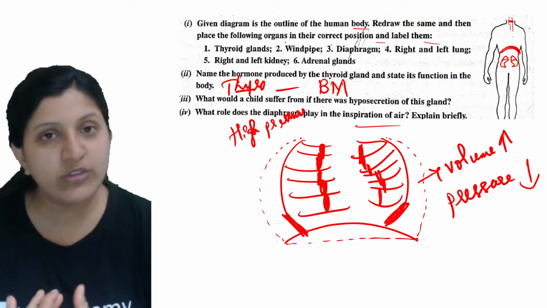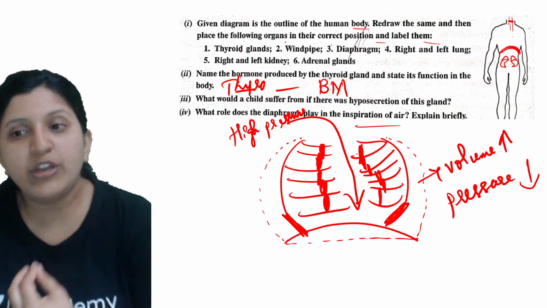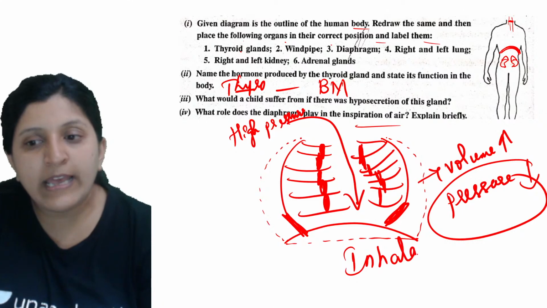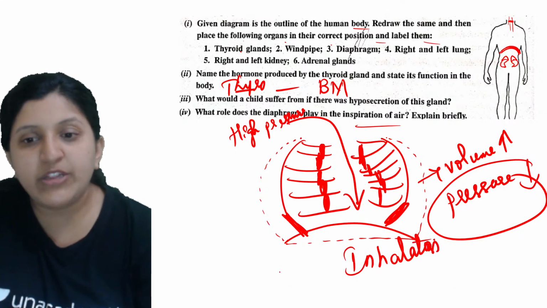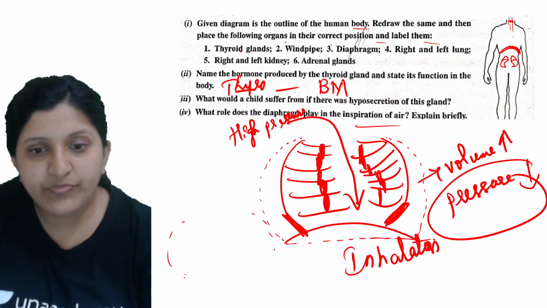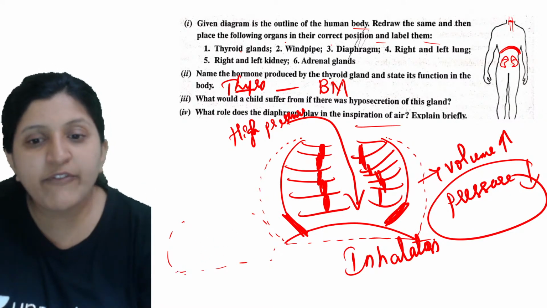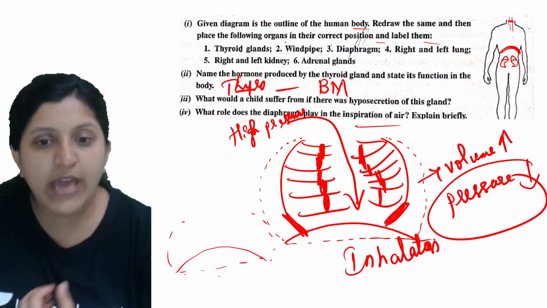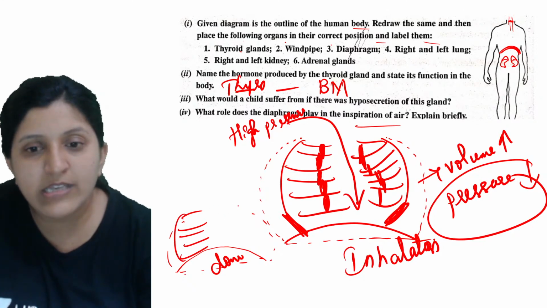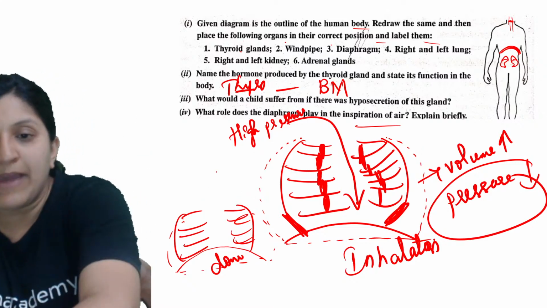So now according to diffusion, what will happen? The air will move from high concentrated or high pressure area to less pressure area, and this is now for inhalation. So reverse we can see with respect to exhalation. Okay, so that means now this is the expanded form. So this one is expanded form, that is volume is high. So now it will get back to the normal condition. So diaphragm is going to dome shape, then as usual, so these are there as such. So there is a cage formation, so rib cage formation is there. Okay, so that is getting back to the normal condition.